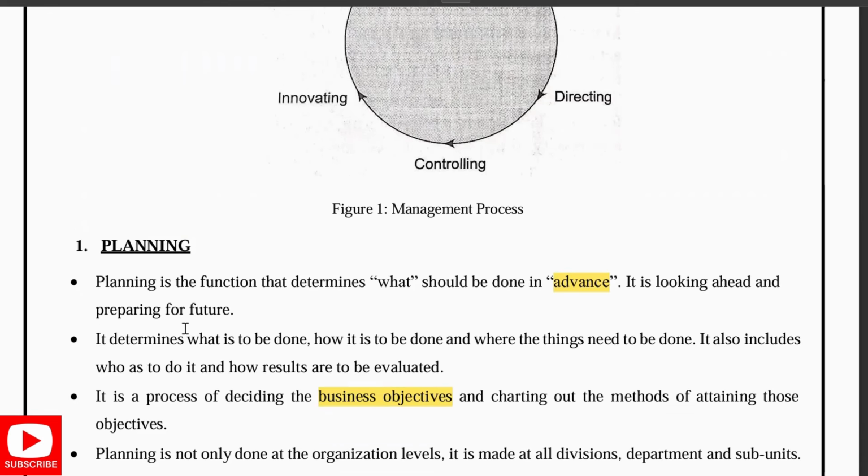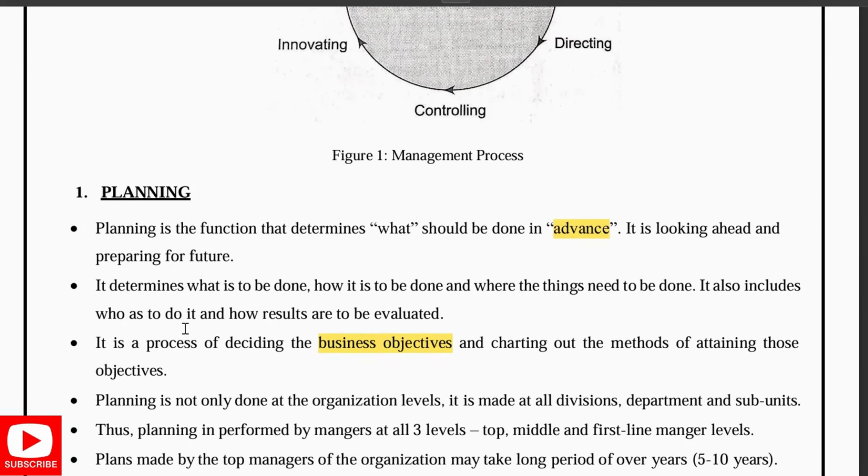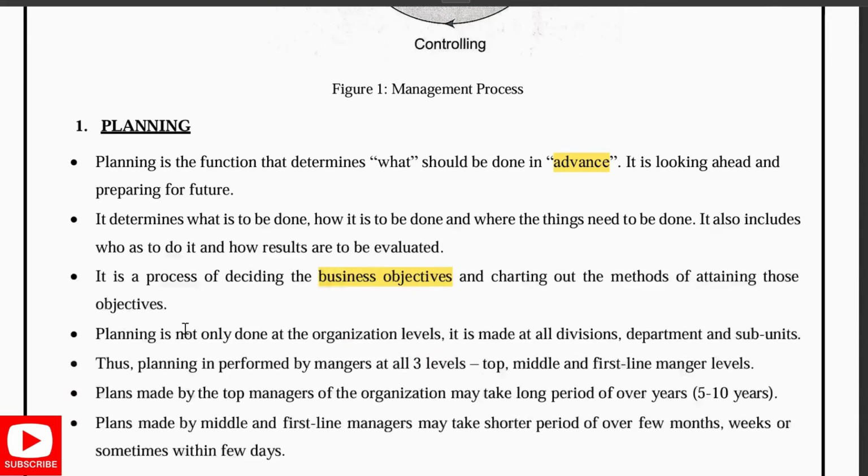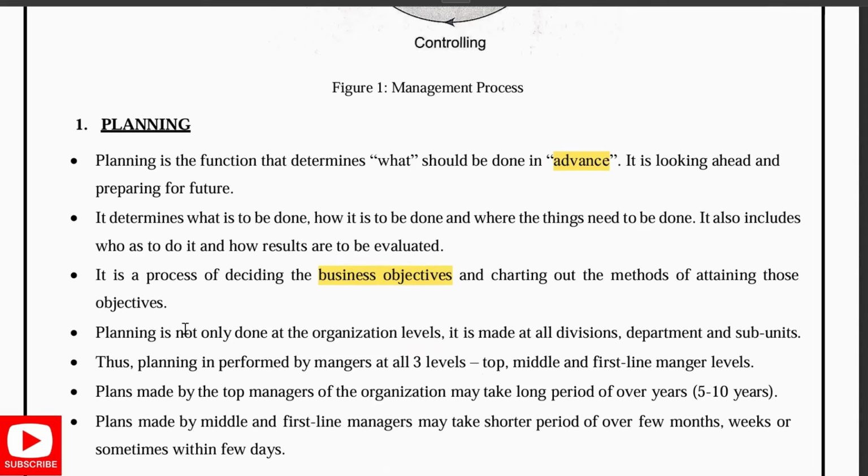Planning is nothing but it determines what should be done in advance, like thinking ahead or preparing for the future. It also determines what is to be done, how it is to be done, and where the things need to be done. It's a process of deciding the business objectives, and it's a method of attaining those objectives. You are defining that in the early stage. It is not only done at the organization level, but also in the further divisions or in the departments or in the subunits. This planning is most important.